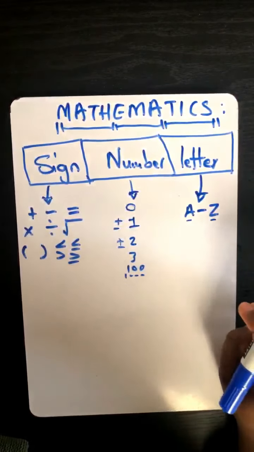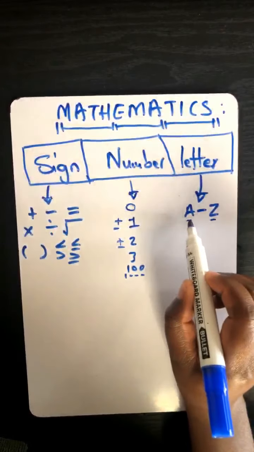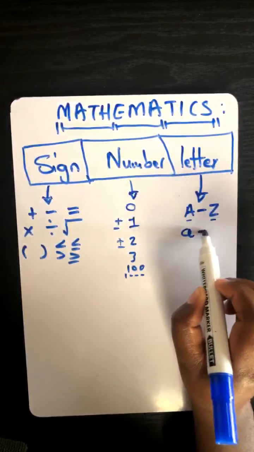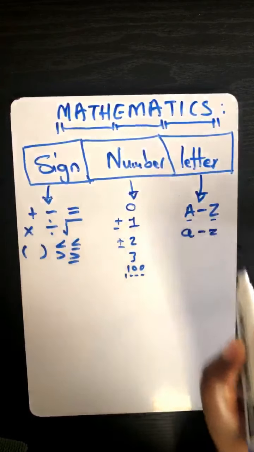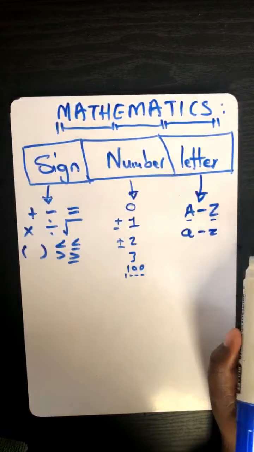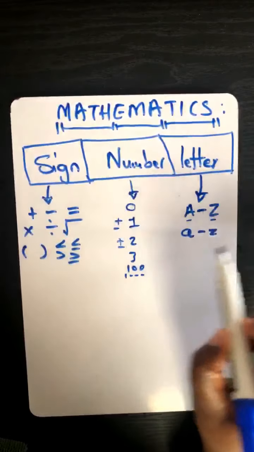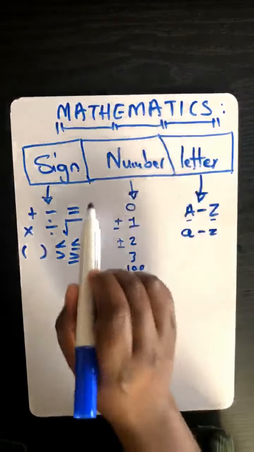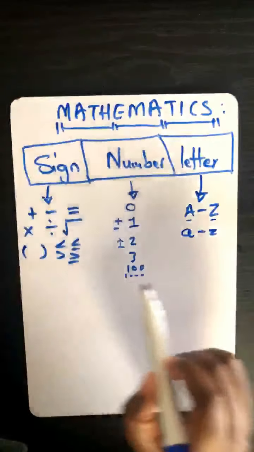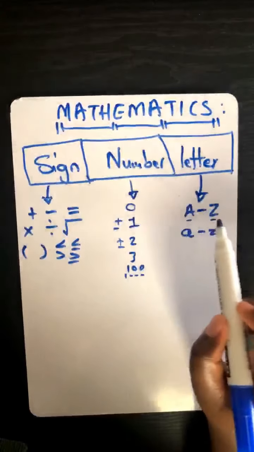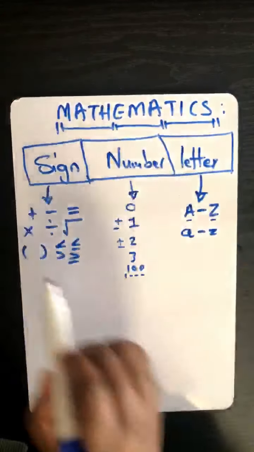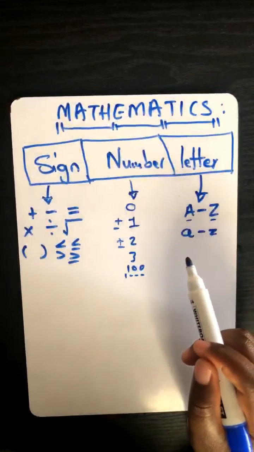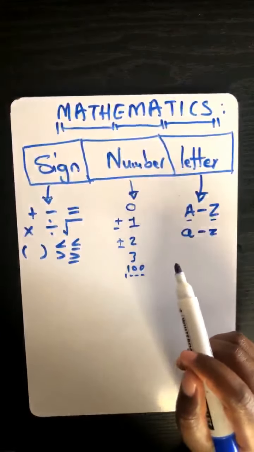Yes. 100%. So now remember, we've got what we call capital letters and small letters. So a small letter will obviously be a, up to maybe small z. It doesn't really matter whether it's a capital letter or a small letter, but we just know that a math component is made up of a sign, a number, and a letter. So mathematics is just a game of three of these things. They are arranged in a funny way, with the aim of confusing us.